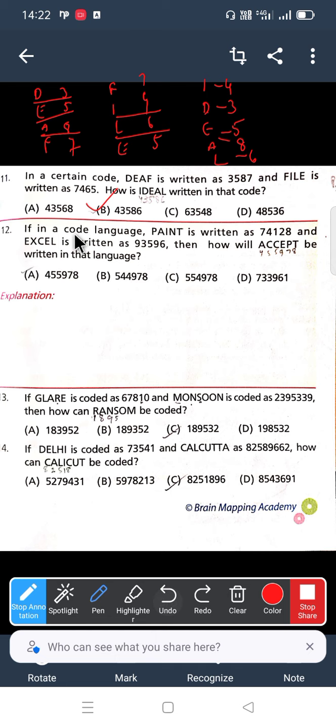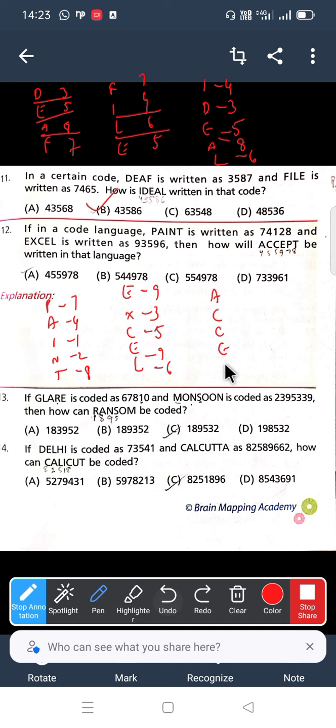Now coming to the 12th one, PAINT is written as 74128. EXCEL is written as 93596. Now coming to ACCEPT, what will you give? Which number can you give for ACCEPT?